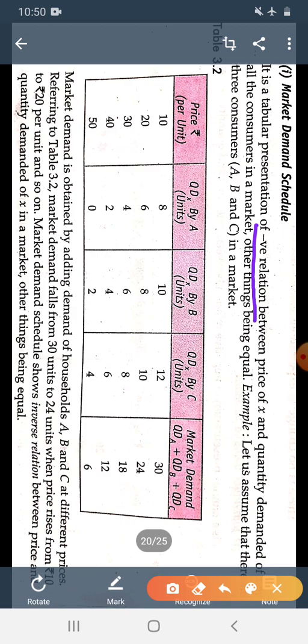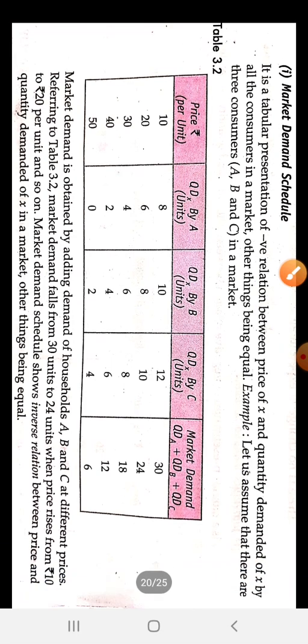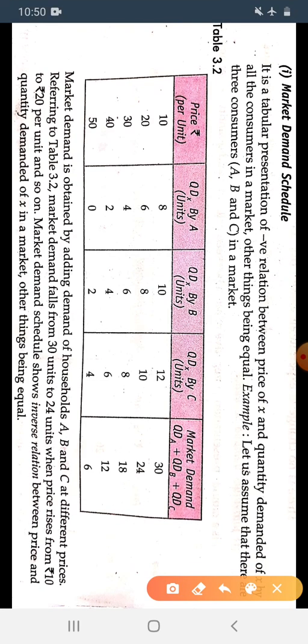negative relation between the price of the X commodity and the quantity demanded of the X by all the consumers in the market. All the consumers means whatever different consumers are present in the market. We are talking about the aggregate demand, meaning total demand of the economy. Other things being equal, we will take the other things remaining constant.